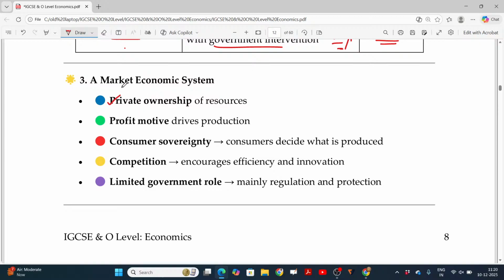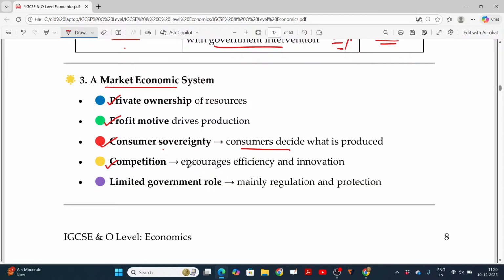Private ownership, and their intention is predominantly profit motive. Profit motive drives the production. If you want to produce more, the producer will always think, is there any profit or not? The first intention is to make huge profit. And consumer sovereignty. In a market economy system, consumers are the king. If consumers are demanding more, then automatically those items are produced. If consumers neglect to purchase, then those items are not going to be produced. So the producer's decision of production is based on the consumer's decision only. Consumers decide what to produce.